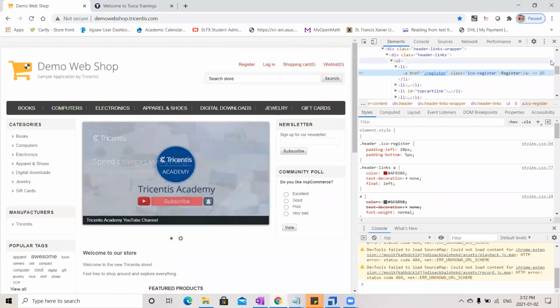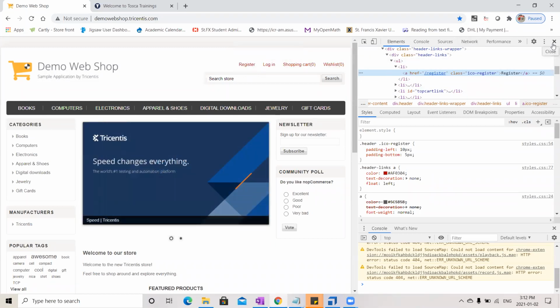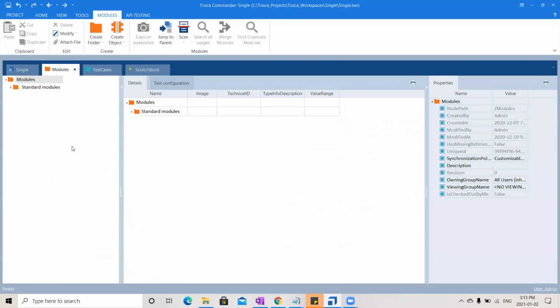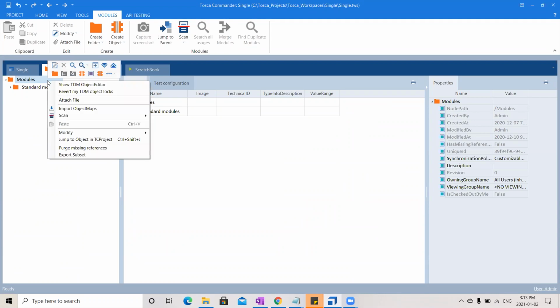And this is where the DOM structure plays an important role. But in real time, we are not going to use this DOM structure at all. Don't worry about it. I will show you how we do this identification phase using Tosca. As I said, modules is the section where we do the identification phase. In modules, just right click on the folder. Here you can see a small context menu and a mini toolbar.